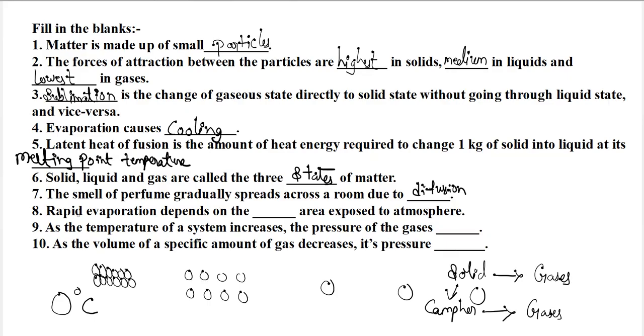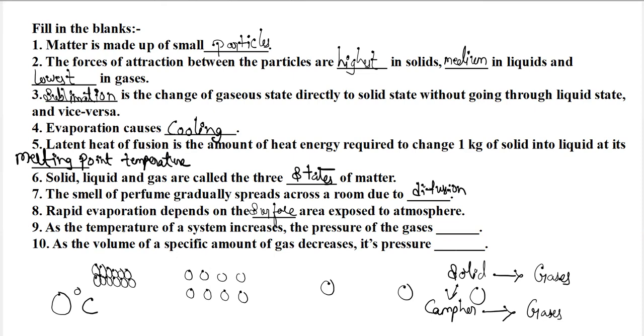Next, rapid evaporation depends on the surface area exposed to the atmosphere. The more the surface area, the more the evaporation. But it depends not only on that; temperature and pressure will also have an effect on the evaporation process.